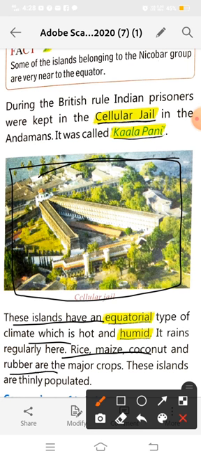So which are the main crops in the Andaman and Nicobar Islands? Rice, maize, coconut and rubber are the major crops. And why does this region have an equatorial climate? Because it is near the equator, and the area near the equator comes in the torrid heat zone, and the torrid heat zone has an equatorial type of climate. Okay everyone, so these islands are thinly populated.